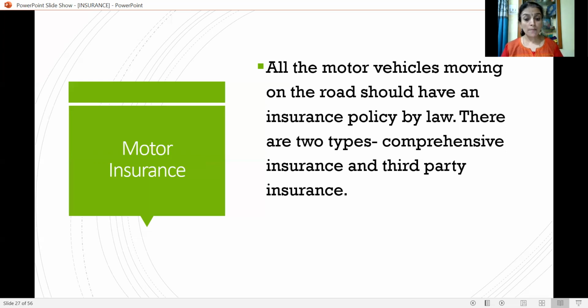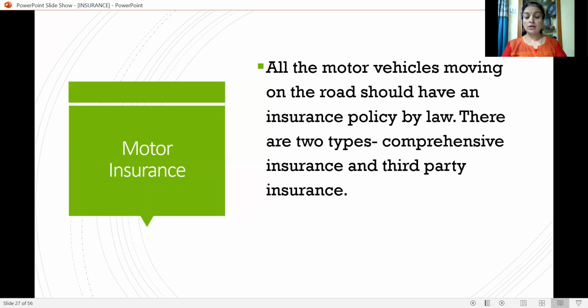That is comprehensive insurance. Under this policy, both the expenditure of repair will be covered. But if you go for third party insurance, then only the person on the other vehicle will take the benefit of the repair of the other party. So let us understand this concept with one example.